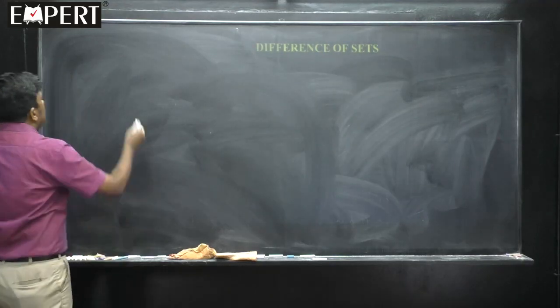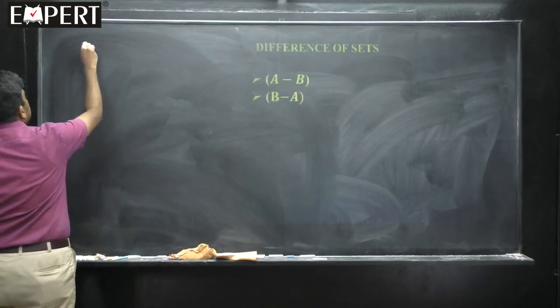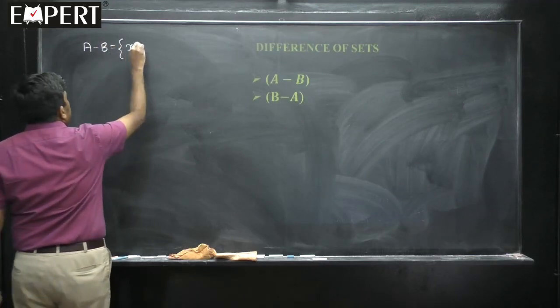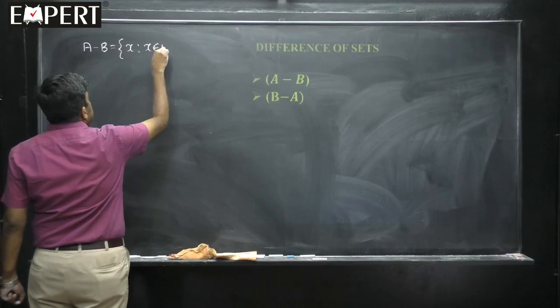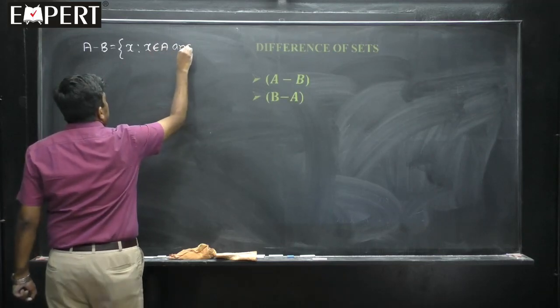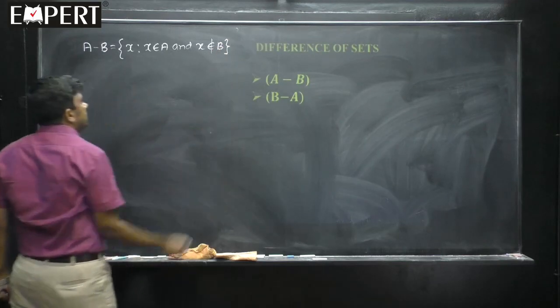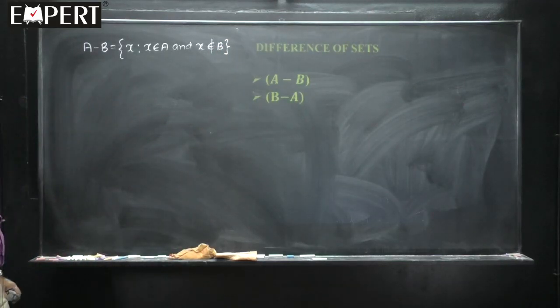Now, students, you start with any two sets A and B. Then A minus B means all those elements x which are present in A and not present in B. That is the difference.